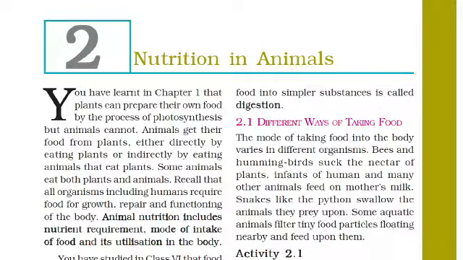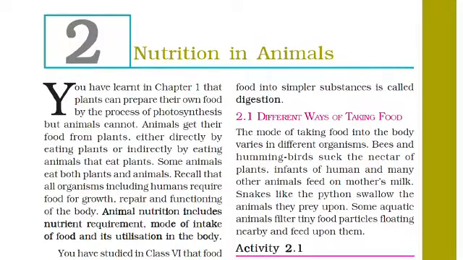They get their food from plants, either directly or indirectly. Some of the animals eat both plants and animals. So humans, we require food for growth, for the repair of the body and for the functioning of the body.